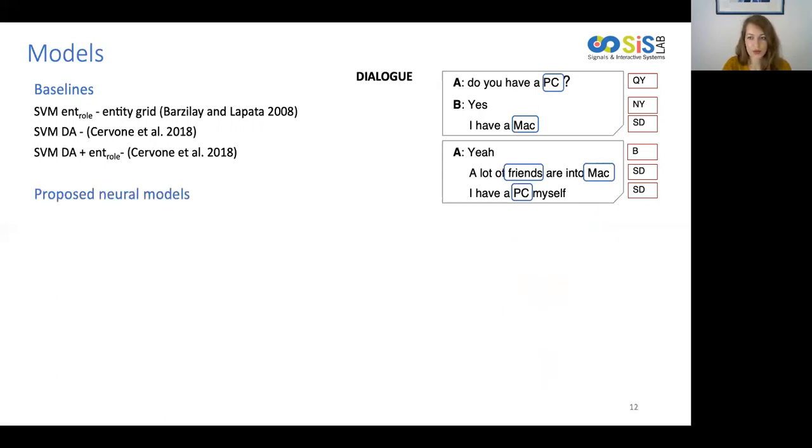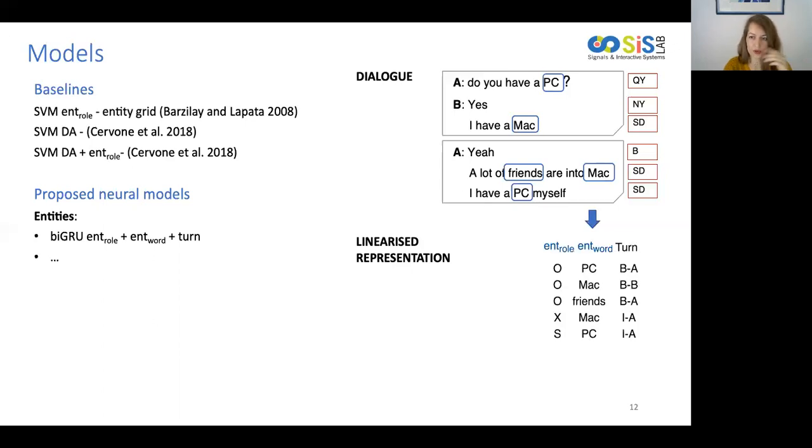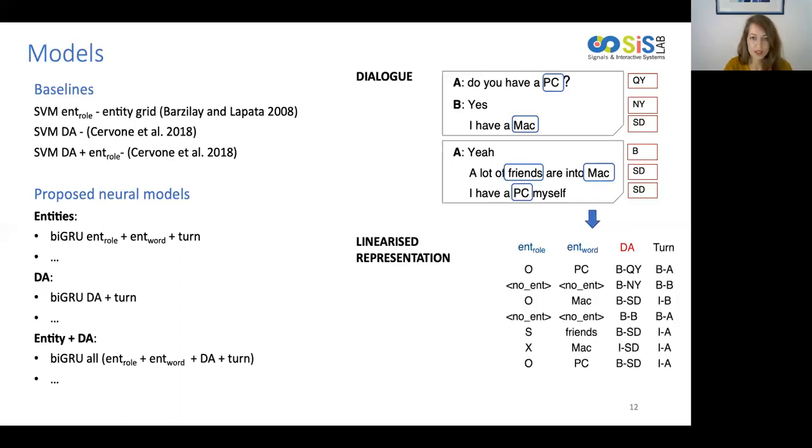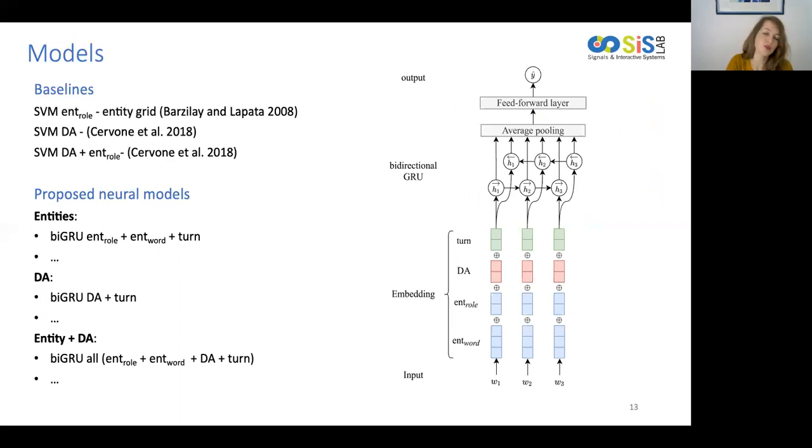We then proposed a series of neural models based on a novel linearized representation of the structure of the dialogue in terms of entities and dialogue acts using IOB tags. In particular, we investigate models relying on entities information, where on top of grammatical roles, we also propose lexical-based and turn features. We also investigate models relying only on dialogue act information. And finally, models which combine both entity and dialogue act information. All our neural models rely on a simple architecture based on bidirectional gated recurrent units and an average pooling layer.